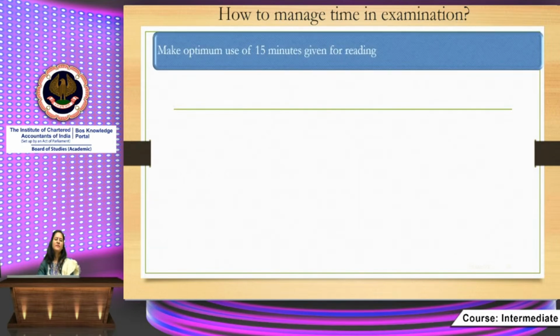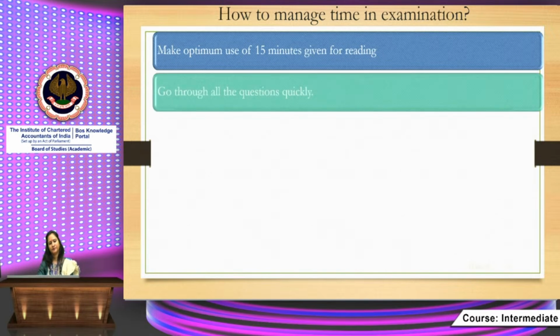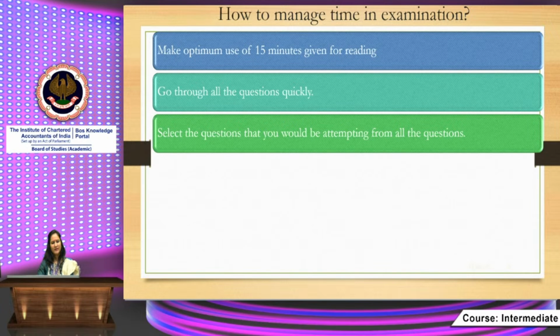Make optimum use of the 15 minutes which are given to you for reading. I will say that you should go through all the questions quickly. Give a fast glance to all the questions. Then select the questions that you will be attempting. You have an internal choice in Section B also, so you decide which questions you will be attempting and which you will be leaving as a choice.